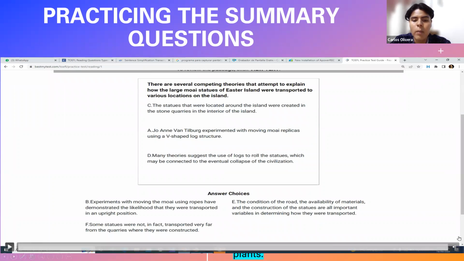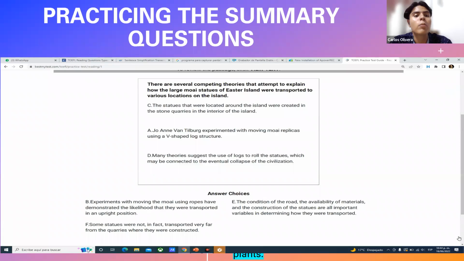You have actually, how many? You have 6 possible statements, but there is a space in the reply box for merely 3 of them. And that is the difficulty of this question, that you actually have to choose merely 3 of these statements that summarize, as I say, the main ideas of the entire reading passage. And that is actually your criteria.